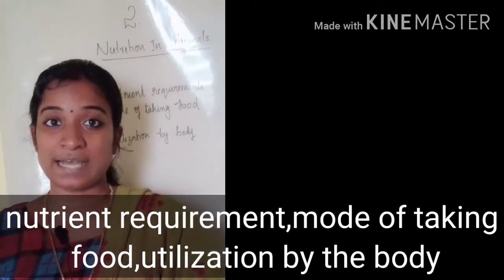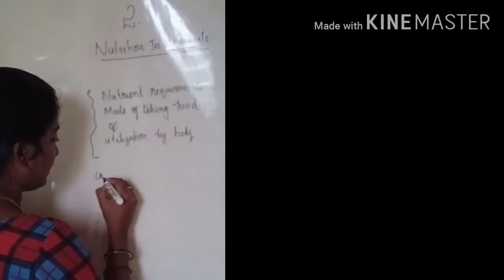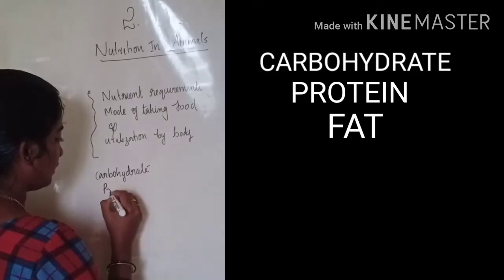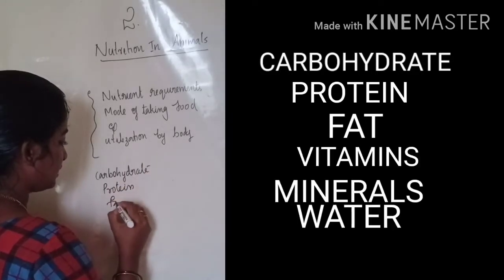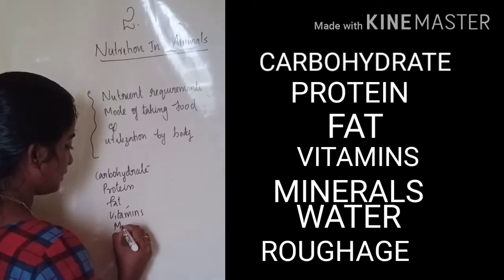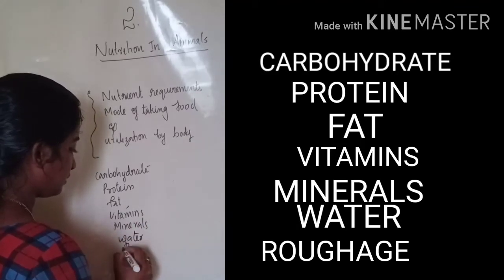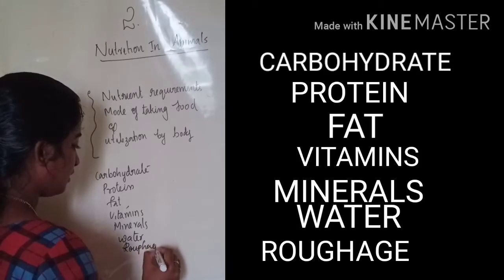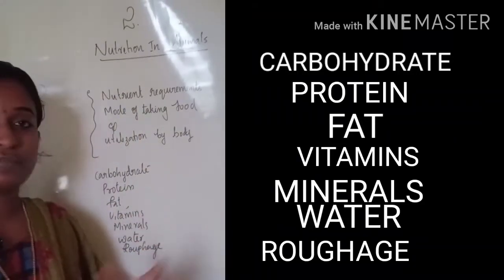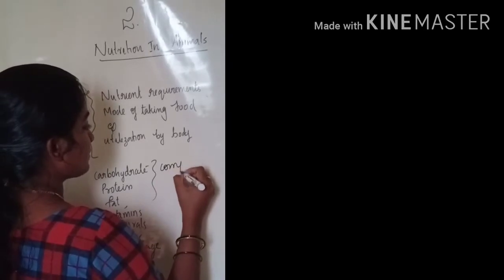Okay, in 6th standard you have learned what the components of food are, right? What are the components of food? That is carbohydrate, then protein, then fat, then vitamins, then minerals, then water, then roughage. These and all we get through the food, so we can call them components of the food. These are complex substances, right?